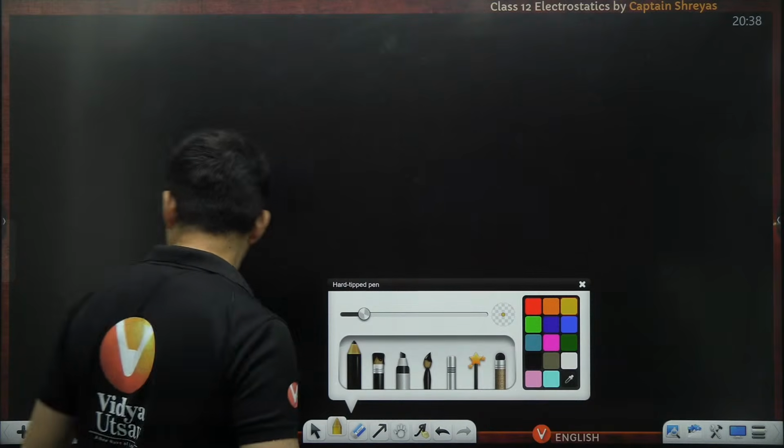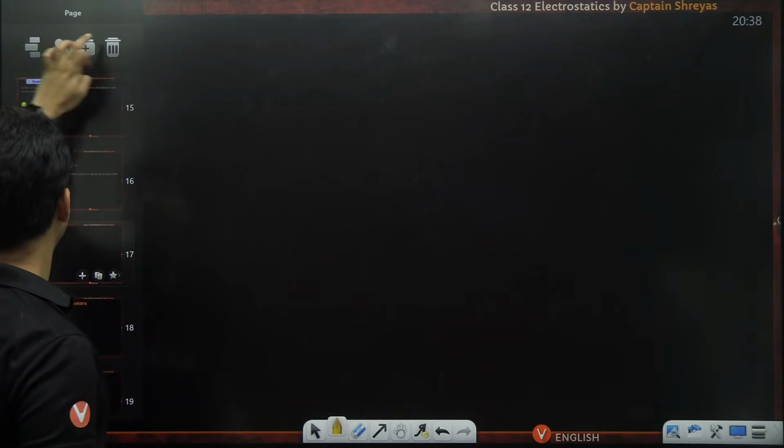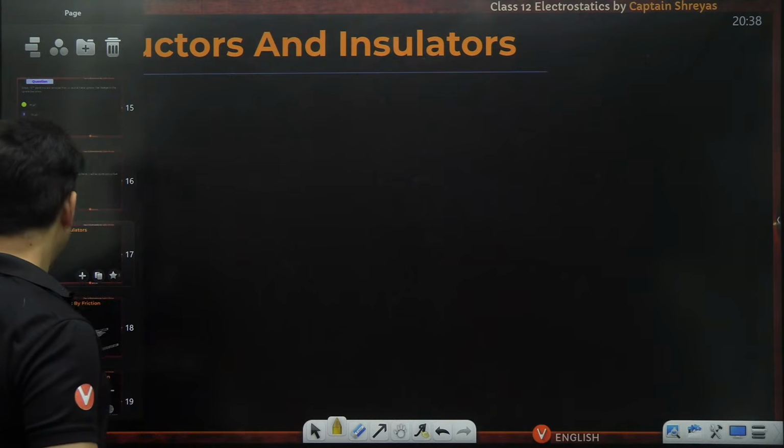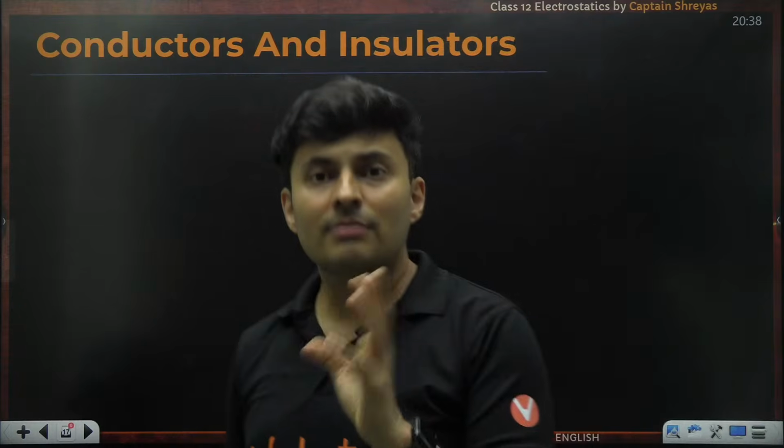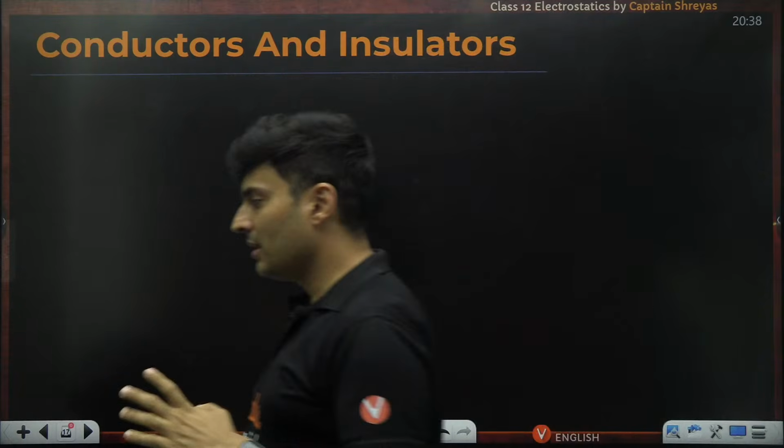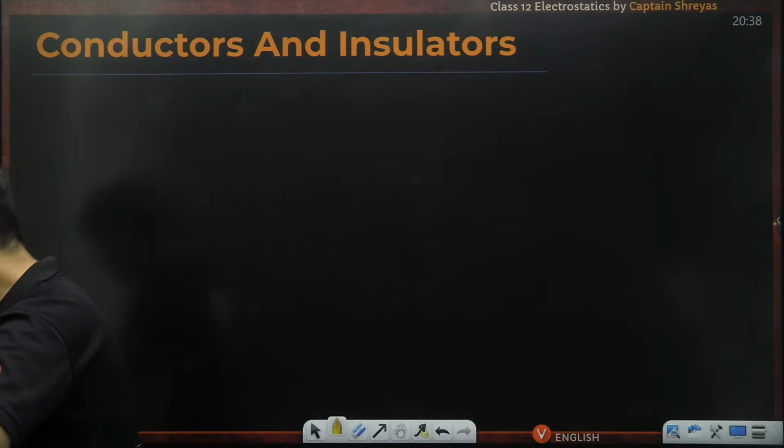Now, let's talk about the different ways in which you can charge something. And for that, let's understand conductor and an insulator.